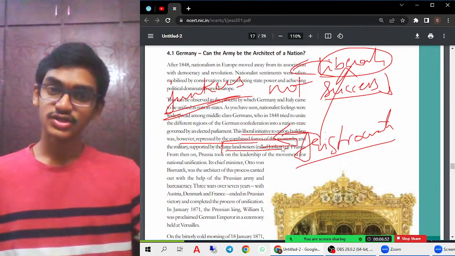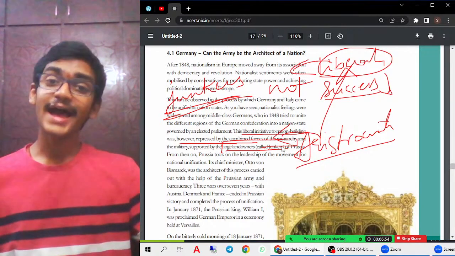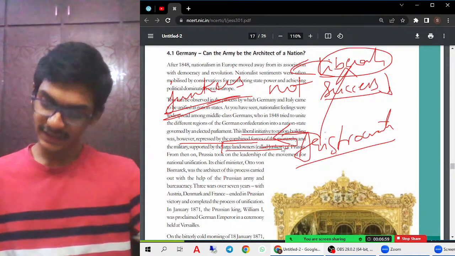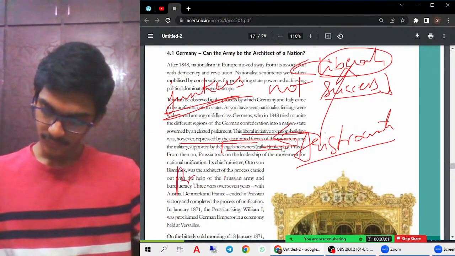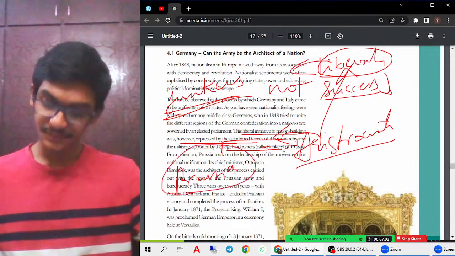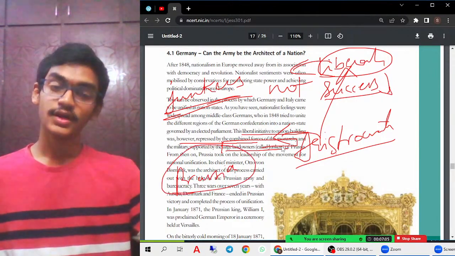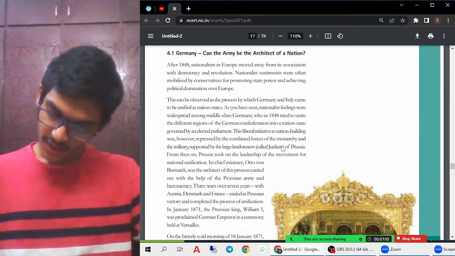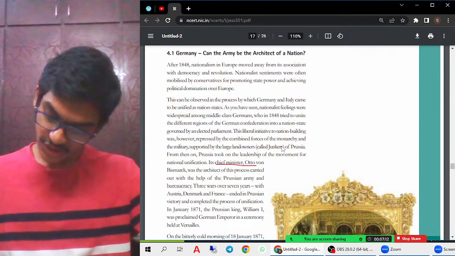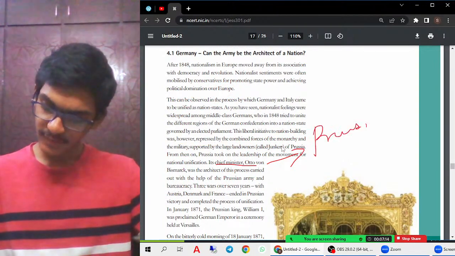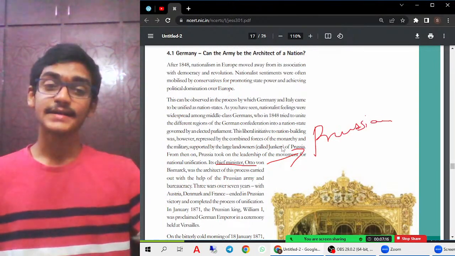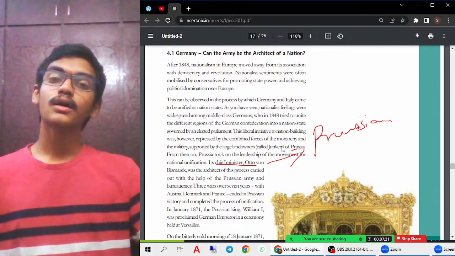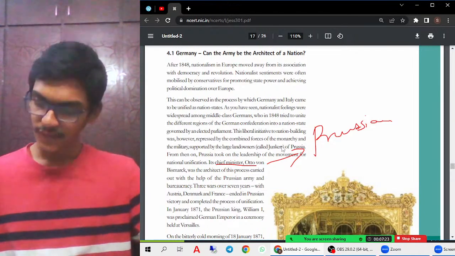So the idea of the unification process of Germany was taken up by Prussia. Prussia took on the leadership for the unification of Germany. So what did Prussia do? Prussia appointed its chief minister, the Prussian chief minister, Otto von Bismarck, to help in the process of unification of Germany.